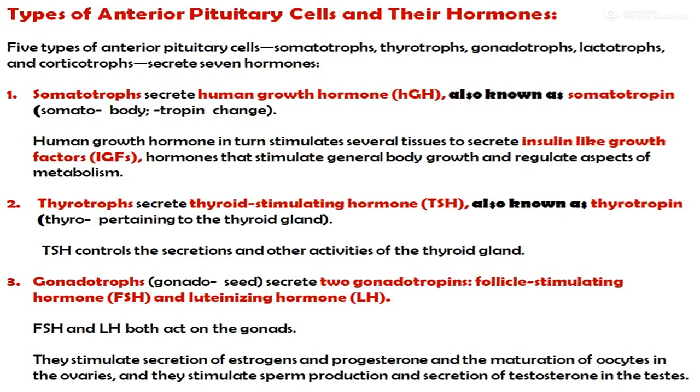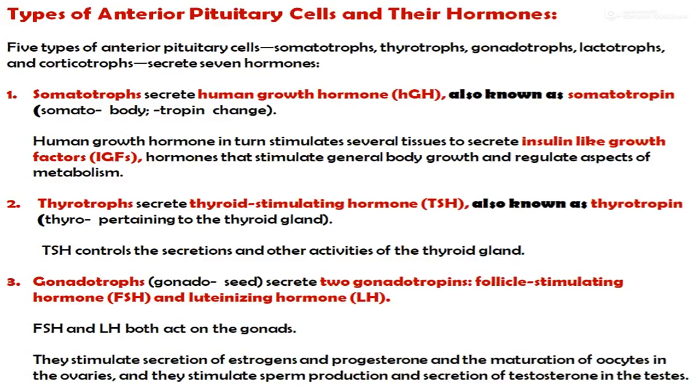Now, the next one is the types of anterior pituitary cells and their hormones. The 5 types of anterior pituitary cells: the first one is the somatotropes, then thyrotropes, gonadotropes, lactotropes and the corticotropes, and they secrete these 7 hormones. Now the first one is the somatotropes.